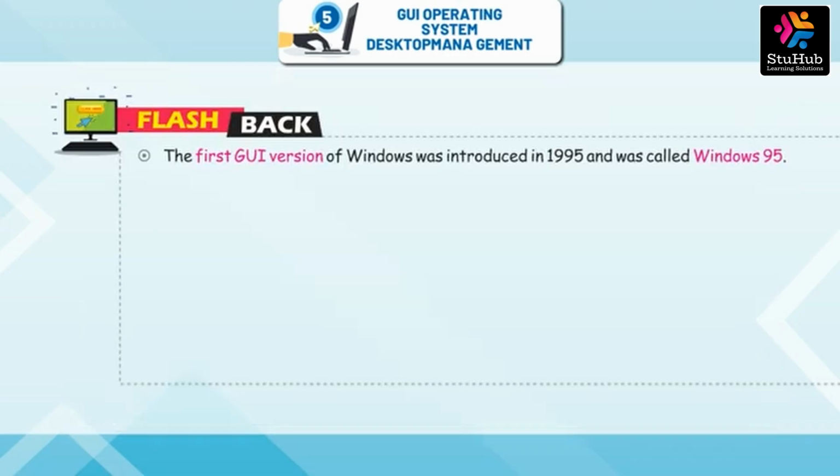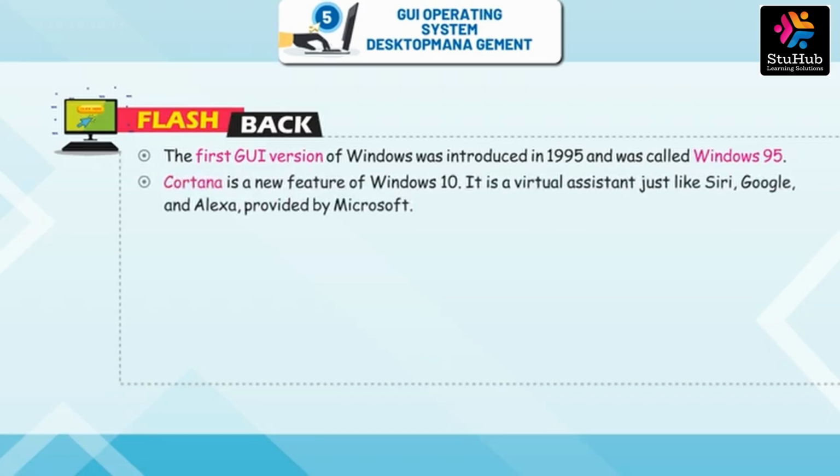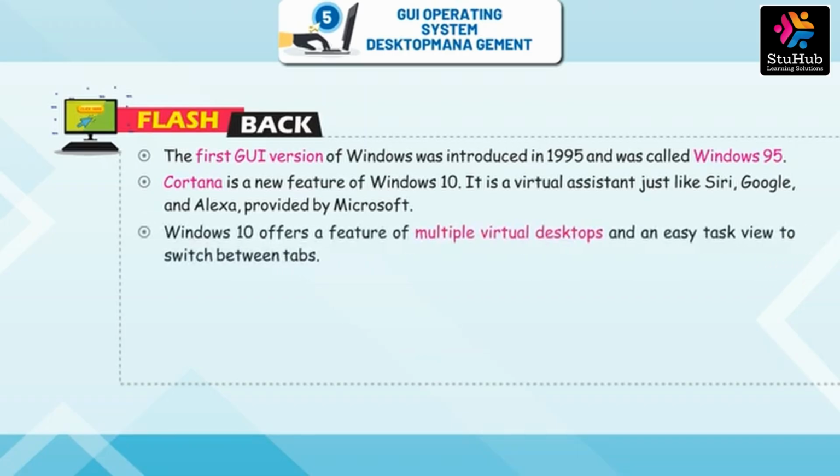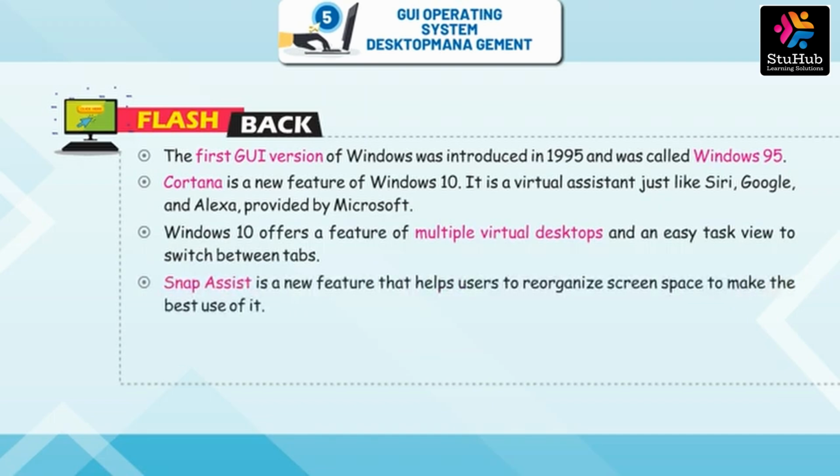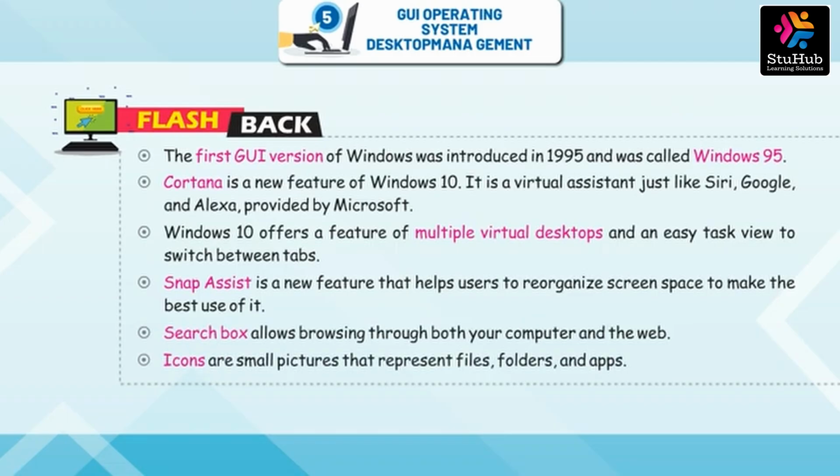Flashback. The first GUI version of Windows was introduced in 1995 and was called Windows 95. Cortana is a new feature of Windows 10. It is a virtual assistant just like Siri, Google and Alexa provided by Microsoft. Windows 10 offers a feature of multiple virtual desktops and an easy task view to switch between tabs. Snap Assist is a new feature that helps users to organize screen space to make the best use of it. Search box allows browsing through both your computer and the web. Icons are small pictures that represent files, folders, and apps.